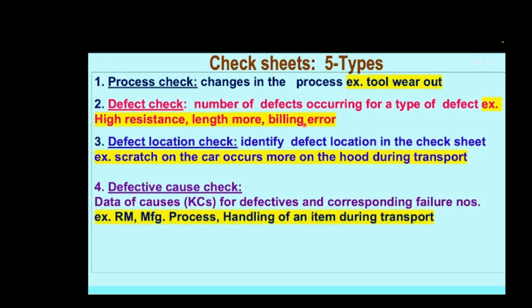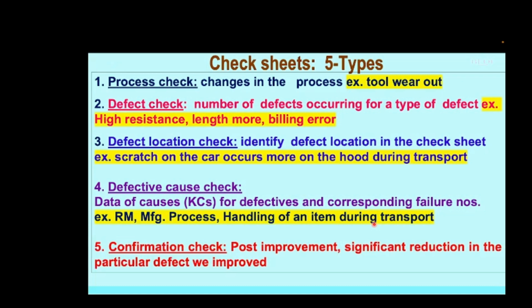The fourth type is the defective cause check. For example, we have those parameters called key characteristics where you cannot have any deviation at all. If any deviation is happening here, you should analyze the root cause and solve it permanently. For example, defectives may be occurring due to raw materials, due to the manufacturing process being bad, due to handling of the item being bad during transport, and so on. So these can be tabulated and compiled using the defective cause check sheet.